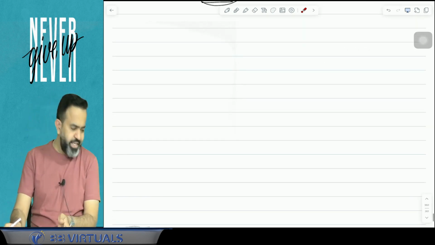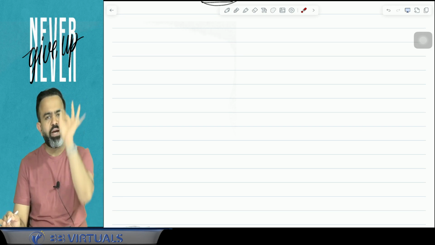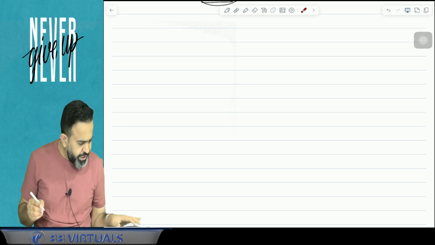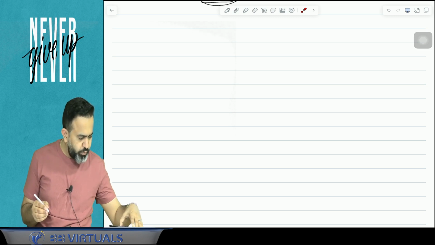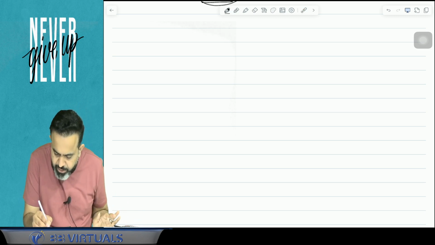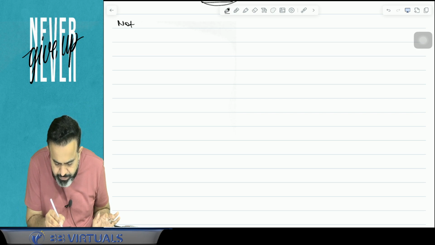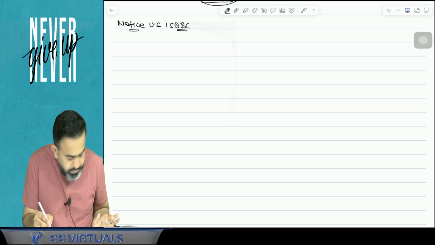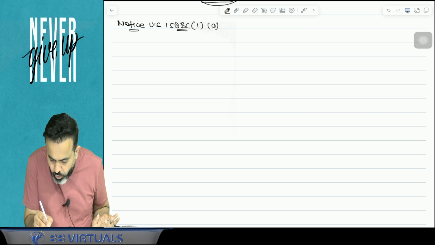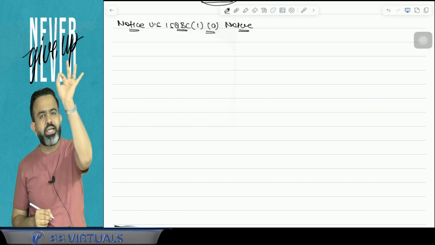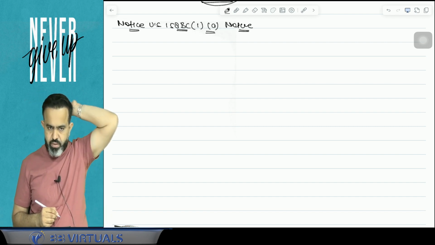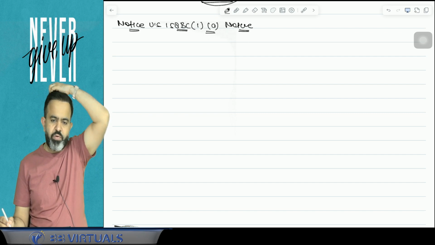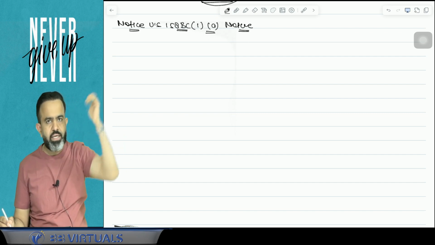First they will issue you one notice to file the return, and that notice will be under section 158BC, sub-section 1, clause (a), and in this notice they will ask you to file the return of the last 6 years. So the notice under section 158BC will be issued by the income tax department.